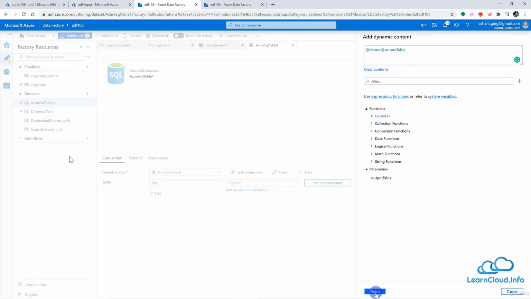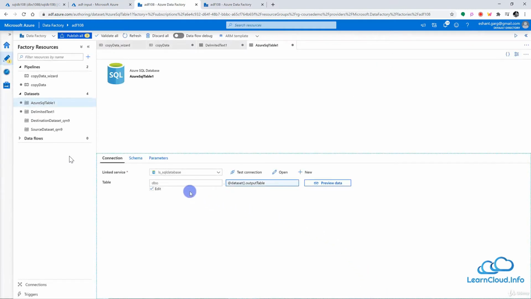So let me finish this, and my dataset now has this dynamic value which is going to figure out at runtime the value of the table, the name of the table.